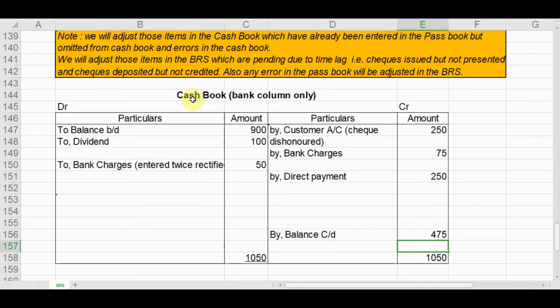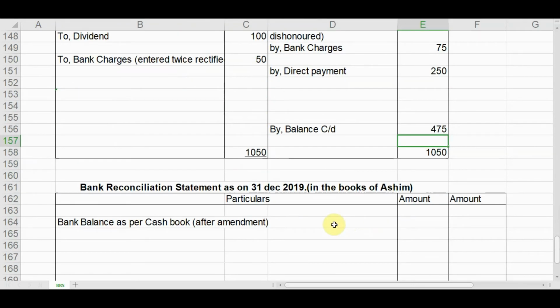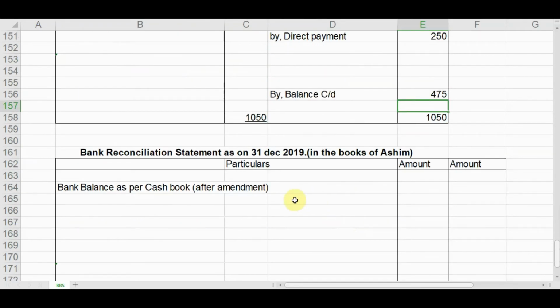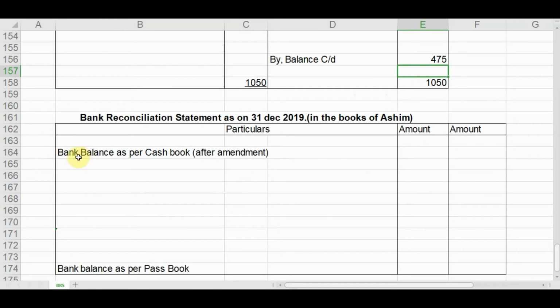Please note that we have prepared the cash book with bank column only, as because we are preparing bank reconciliation statement with amended cash book, so we have taken into account the bank column of the cash book only. Now let us come to the bank reconciliation statement after amended cash book. So bank balance as per cash book after amendment, what is the balance? It is 475.